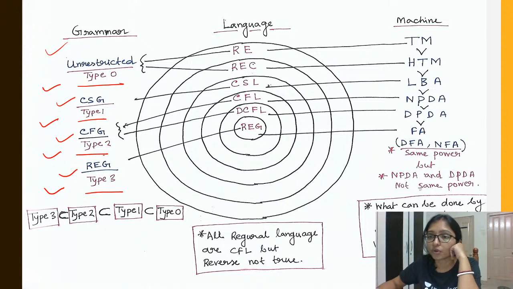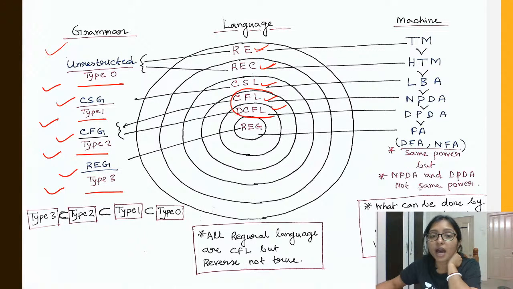And these are the same languages also: recursively enumerable language, recursive language, context sensitive language, context free language. There are 2 types of context free language, non-deterministic context free and deterministic context free.